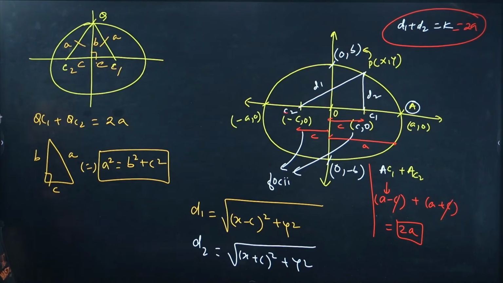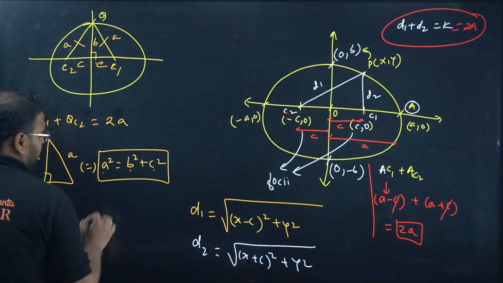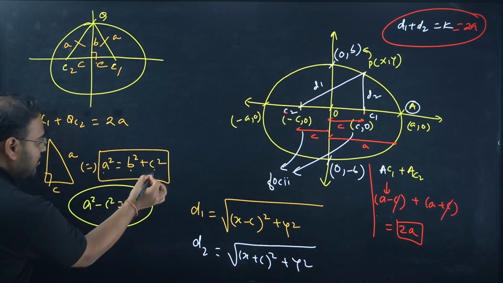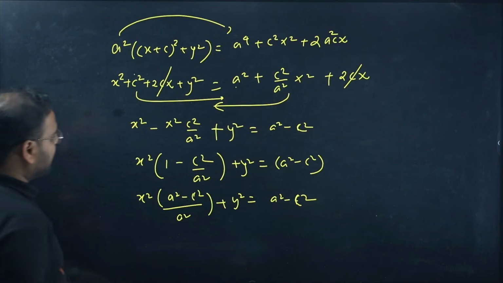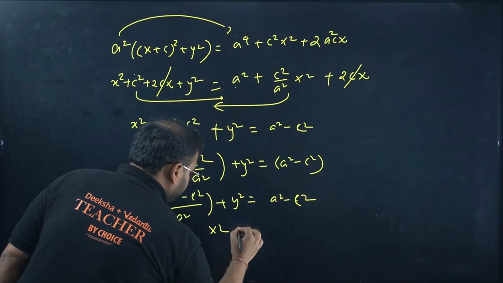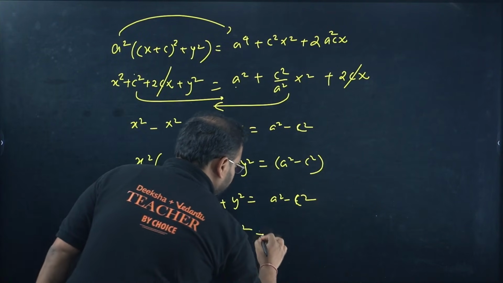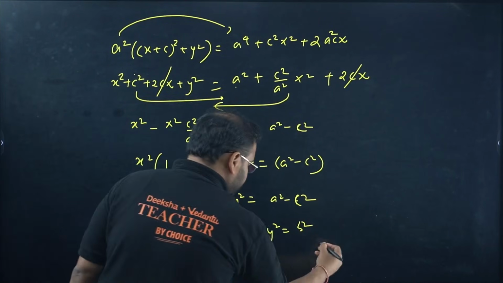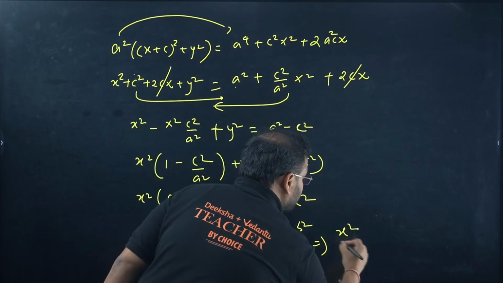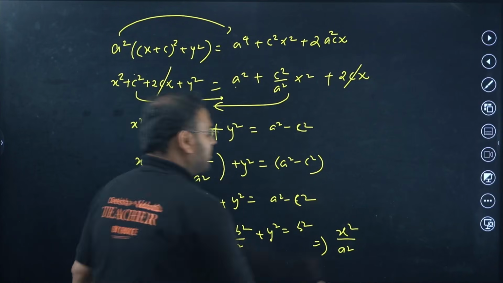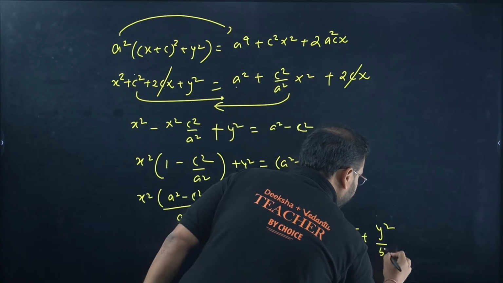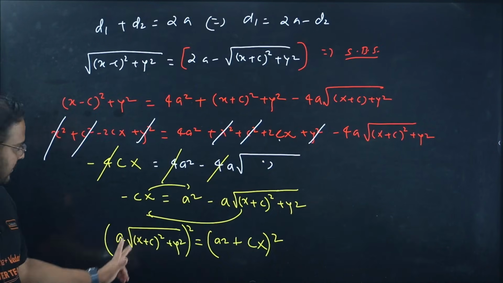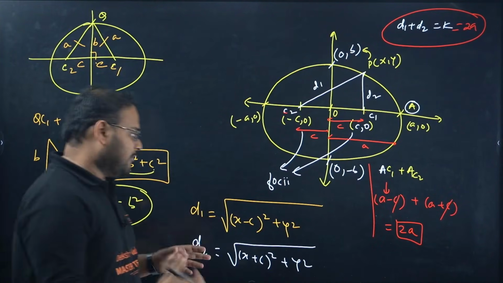Check here. If I have a² as b² + c², I'll get a² − c² as b². Moving it over there, right? So this value is nothing but x²b²/a² + y² = b². Divide everything by b², we'll get the result. You'll have only x²/a² over here. Over here you're gonna get plus y²/b². Over here you're gonna get 1. That's the proof.